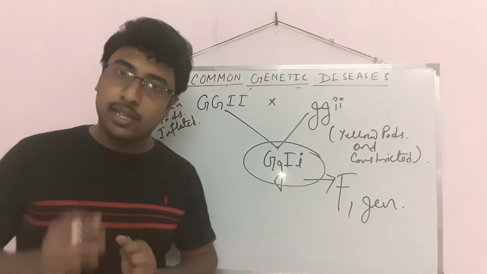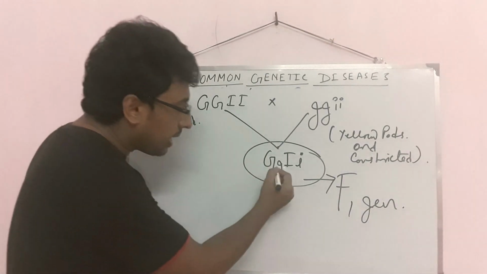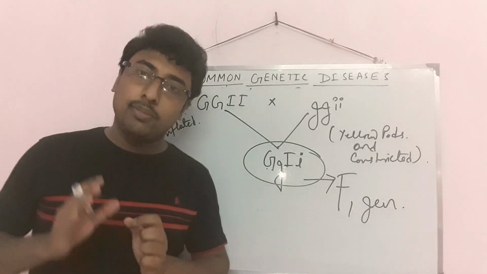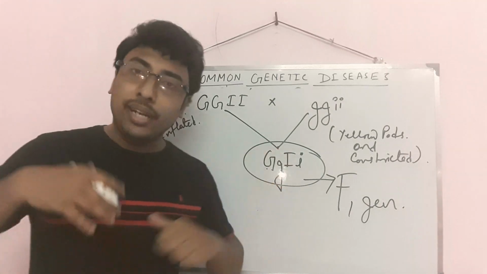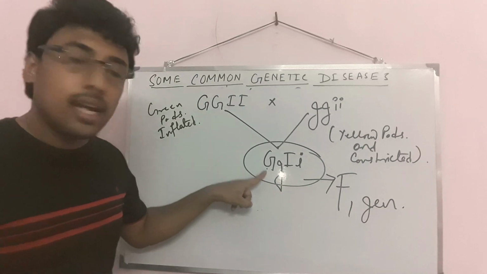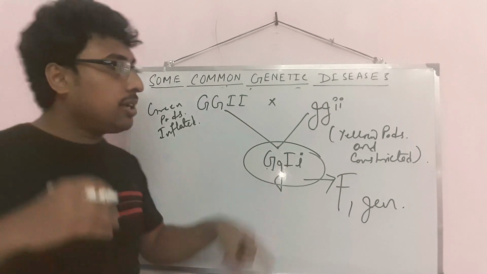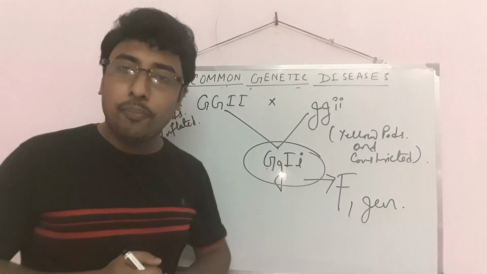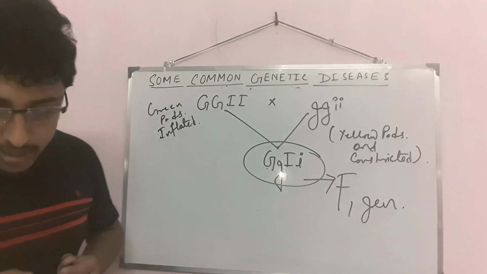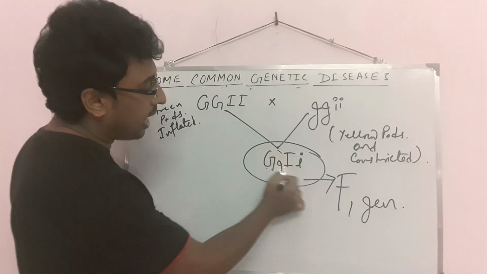Now what is the phenotype? It means, if you see from outside, what does it look like? Here capital G is present and small g is present, but small g is a recessive character and capital G is a dominant character, so capital G means green. So it is green. Similarly, with capital I and small I, capital I dominates over small I. So what will be the characteristic features? All plants with pods that are green and inflated.